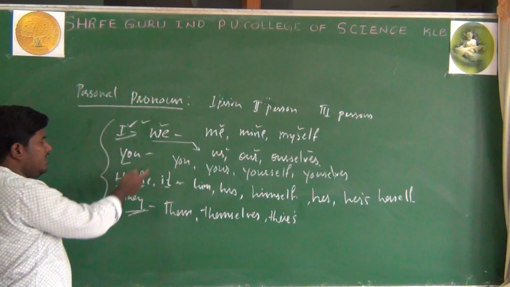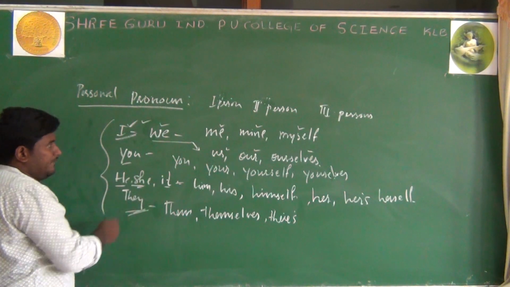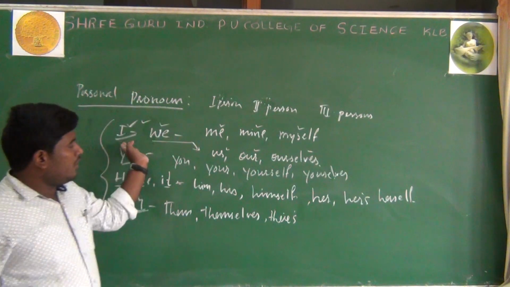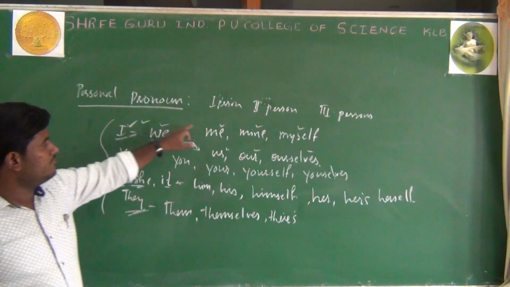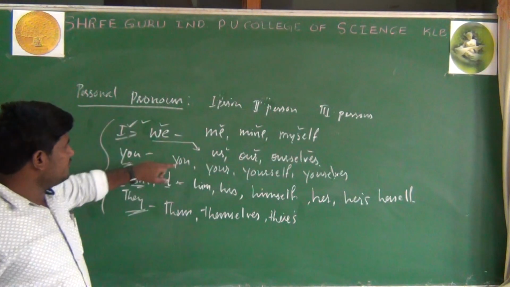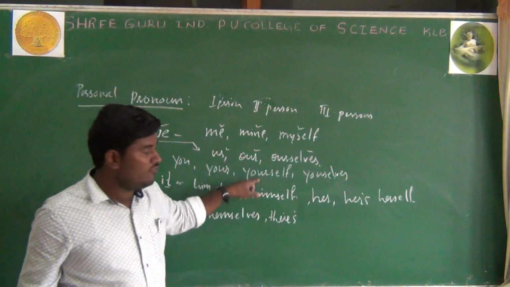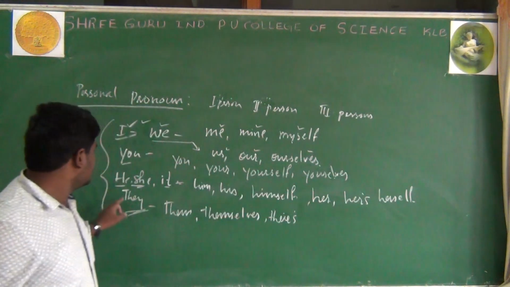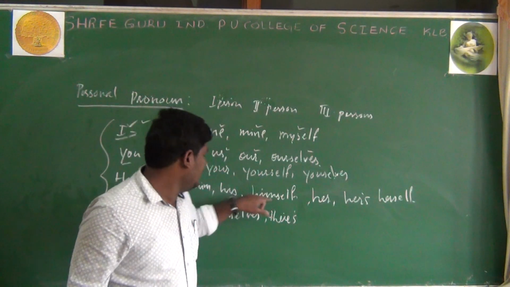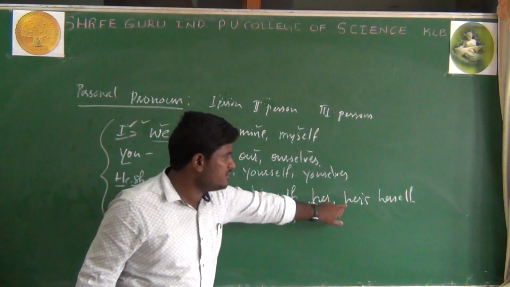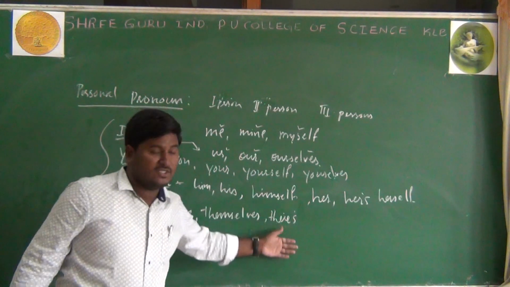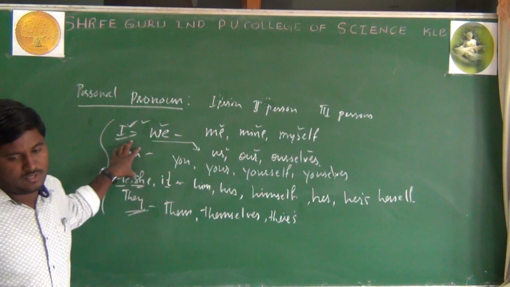So I, we, you, he, she, it, they are subjective case pronouns, and objective case pronouns: I becomes me, mine and myself, and you becomes you, your, yourself, plural yourselves. He becomes him and his, sometimes himself, and she becomes her, hers, herself, and they becomes them, themselves and theirs. These are called personal pronouns.